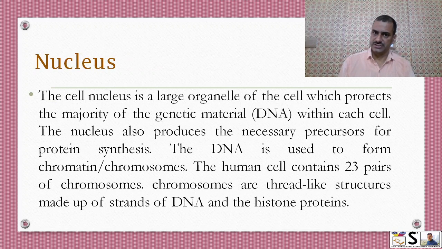Next is the nucleus. The nucleus is the large organelle of the cell which protects the majority of genetic material, that is DNA, within each cell. The nucleus produces the necessary precursors for protein synthesis. The DNA is used to form chromatin or chromosomes. The human cell contains 23 pairs of chromosomes within the nucleus. The chromosomes are thread-like structures made up of strands of DNA and histone protein.